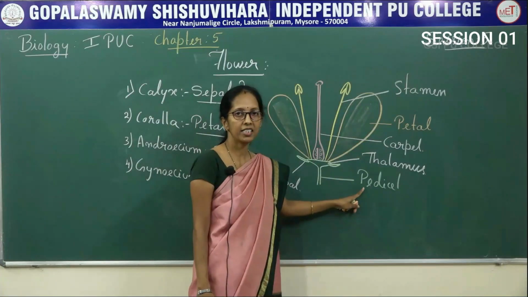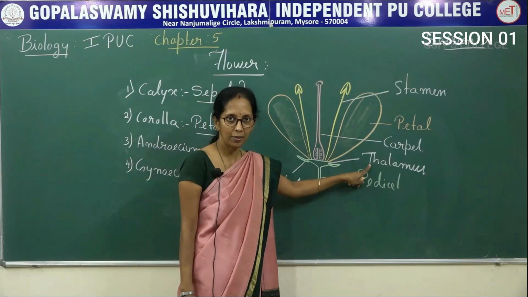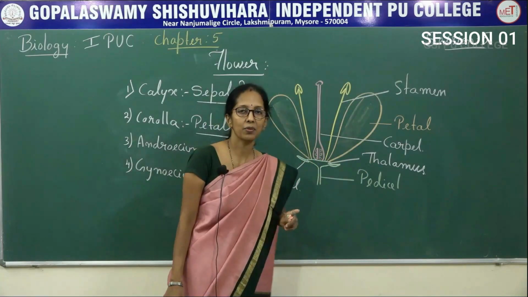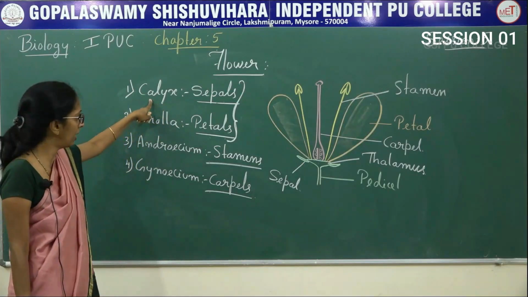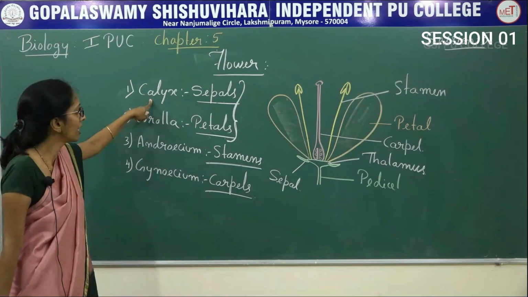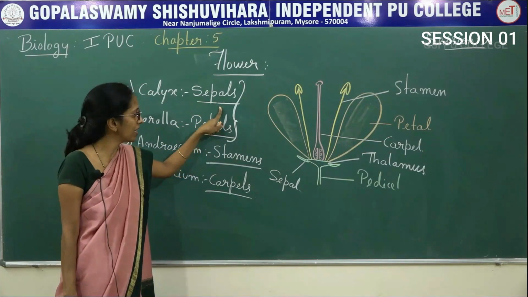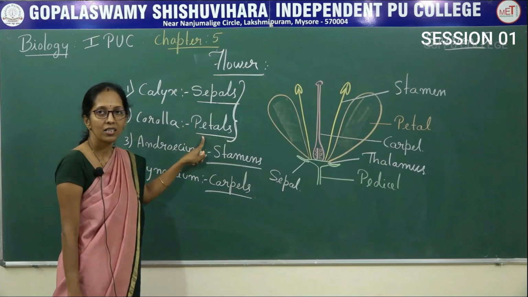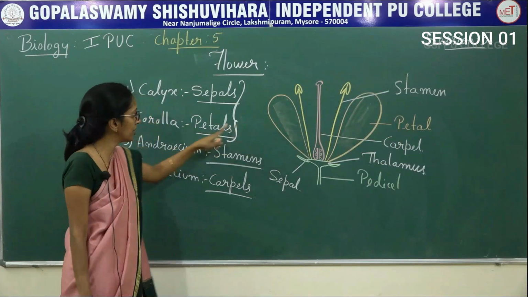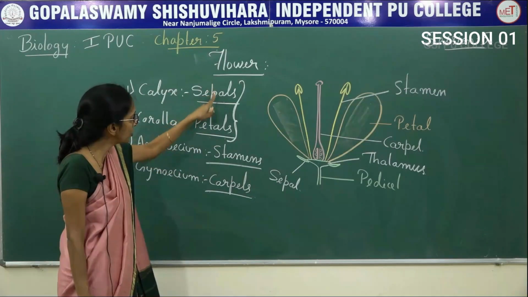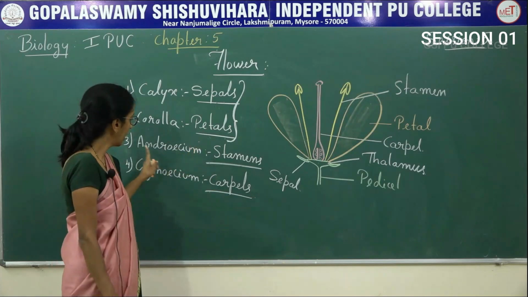The stalk of a flower is said to be the pedicel. The tip of the pedicel is said to be the thalamus. On the thalamus, there is a presence of other floral parts. Coming to the first, the calyx. The first whorl of a flower consists of green colored units, said to be sepals. Corolla, the second whorl of a flower, consists of brightly colored units, said to be petals. These two together are said to be non-essential whorls.